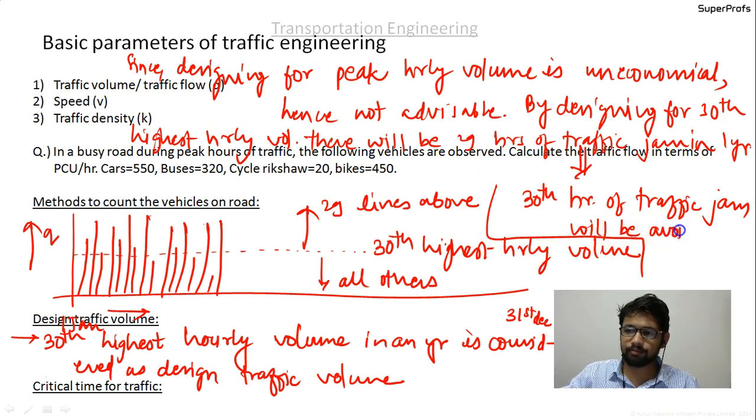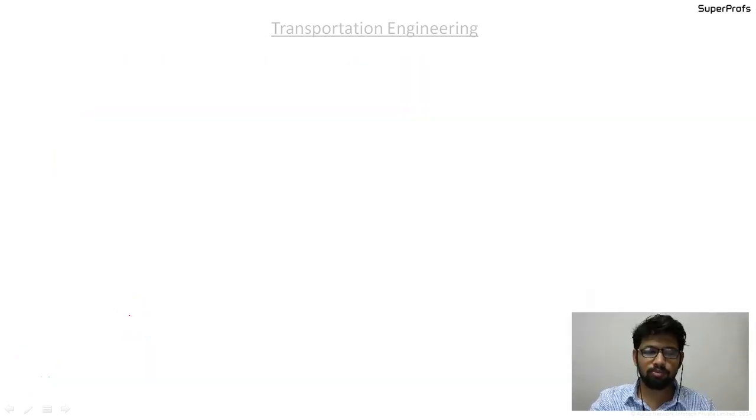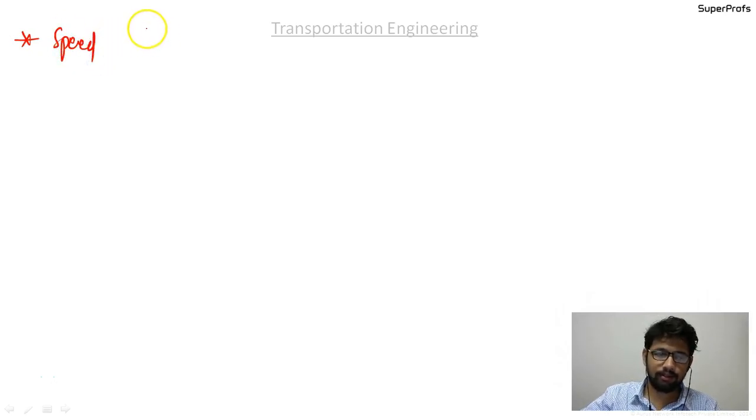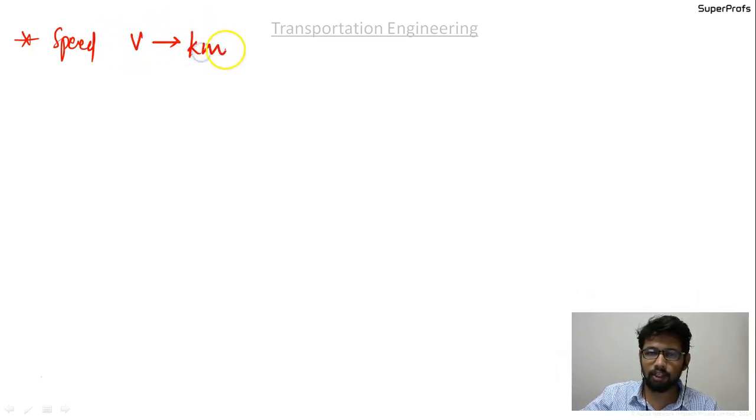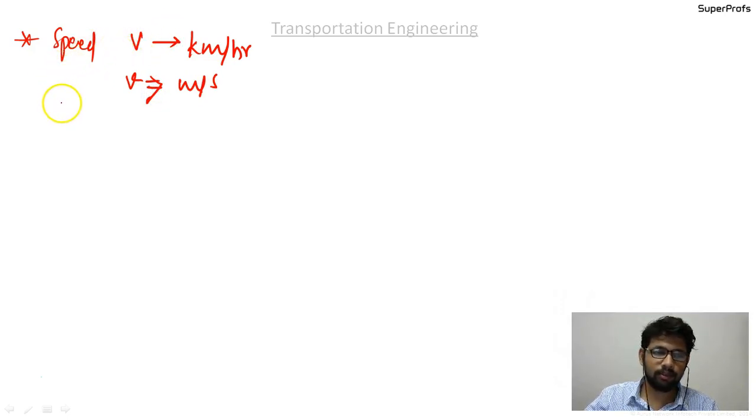Okay, so let's move ahead to discuss speed now. The next parameter of traffic engineering is the speed, and it is given as, if it is capital V in SI convention, then it is in kilometers per hour, and if it's small v, then it is meters per second. That is, speed is the distance per unit time. Okay, so there are three types of speeds.